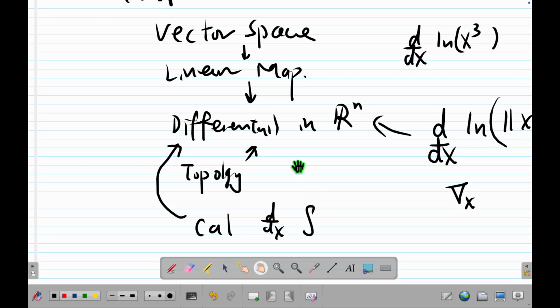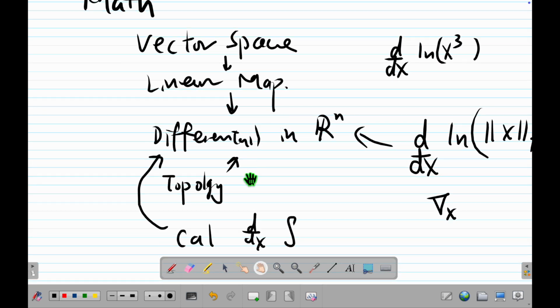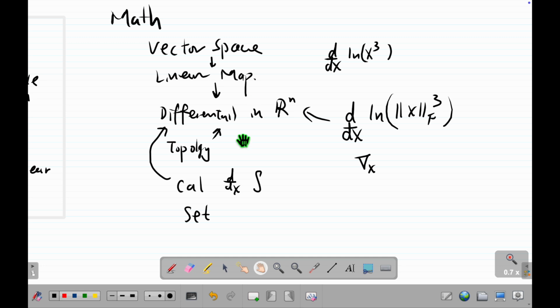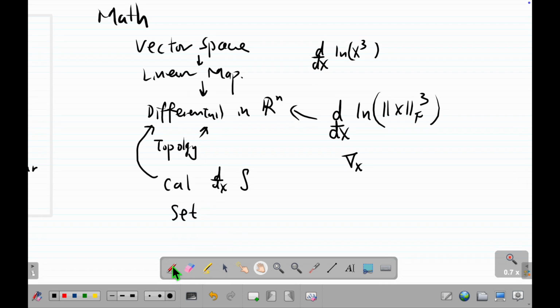Is there anything missing? No, I think that's mostly all of them. And of course, you know set theory. Of course, if you talk about calculus, then probably limits, and then you have lots of theorems and analysis. It's better to know some of them. It doesn't matter if you forget many of them. For example, I forgot many of them. So we will recall those when we need them.